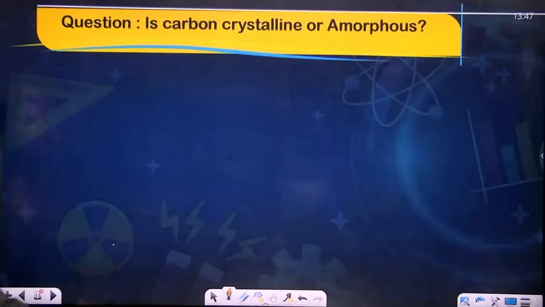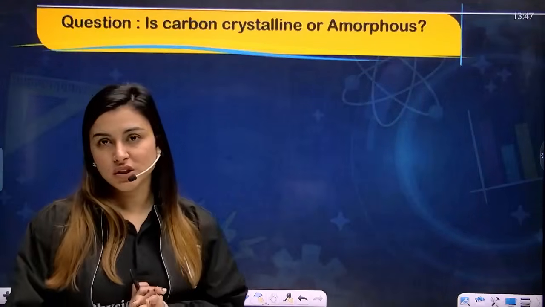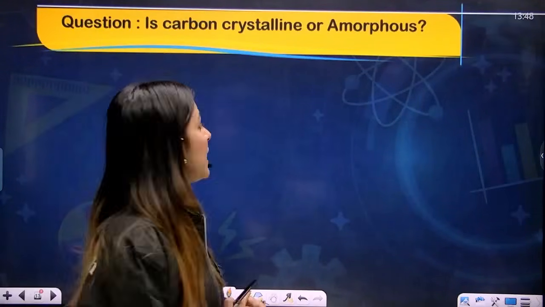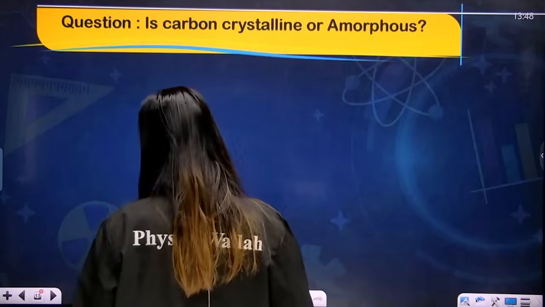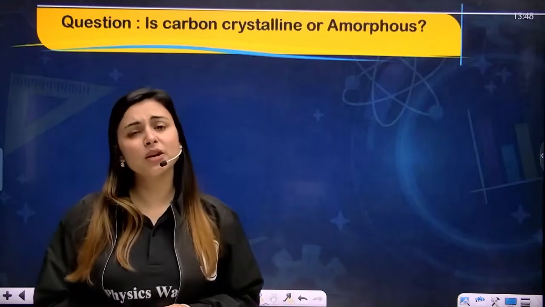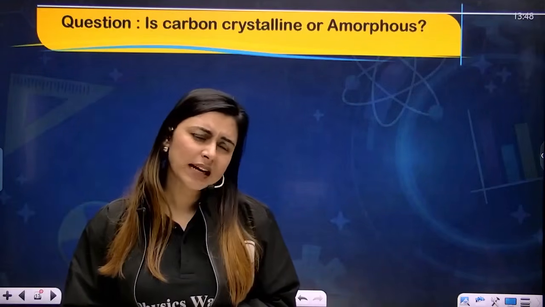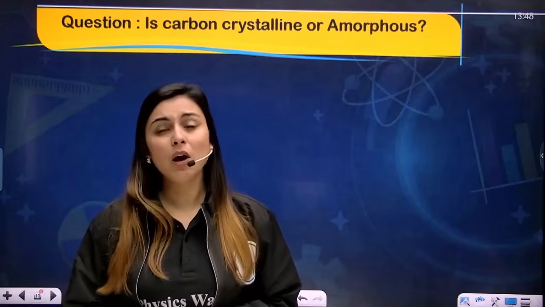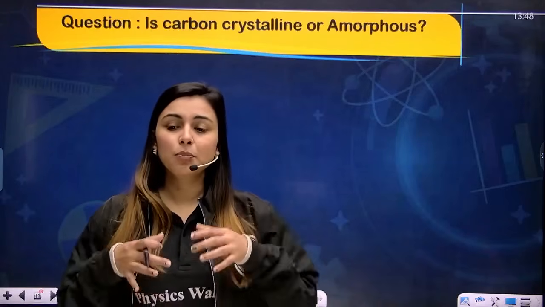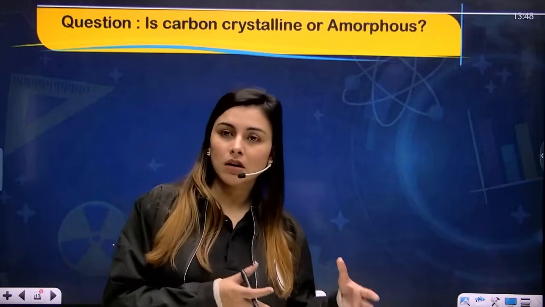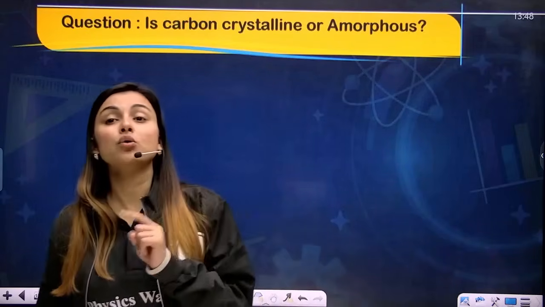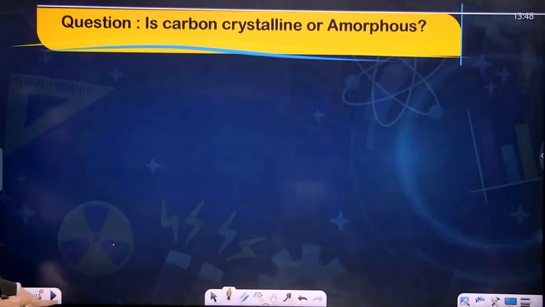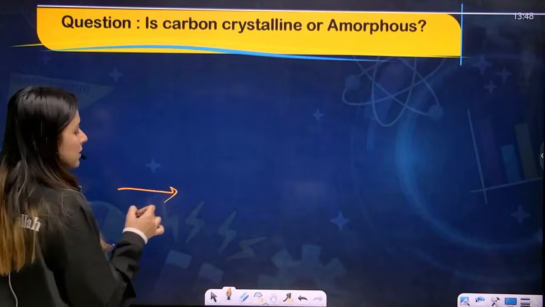Now, my dear students, I just want to ask you a question. Let's say I ask whether carbon is crystalline or amorphous. If somebody asks you, can you tell me whether carbon is crystalline or is it amorphous? How will you answer it? Can a particular element be crystalline or amorphous only, or can it be both? Now you will get the answer to this question. Let's see the answer. The answer is in the next slide.